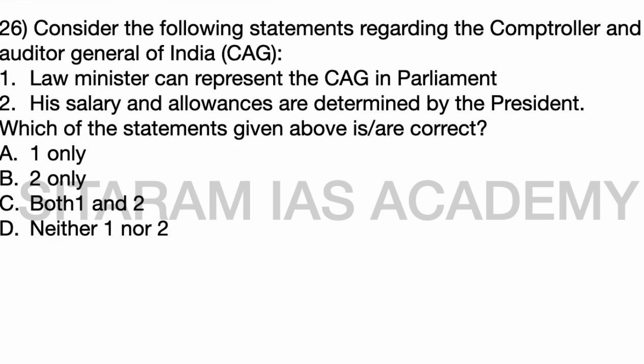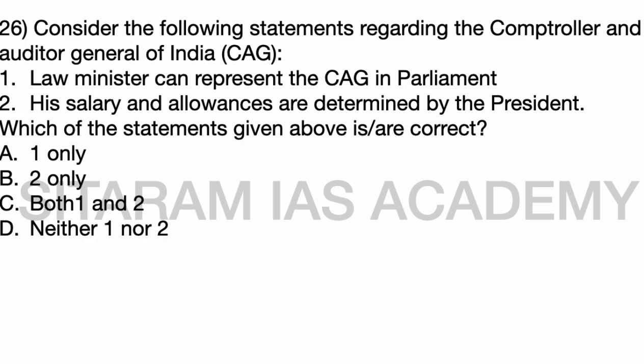Okay, so this is about the Comptroller and Auditor General, and yes, he audits the accounts after the expenditure is committed, and he will not be a member of Parliament, and he can be removed by the President as per the procedure.